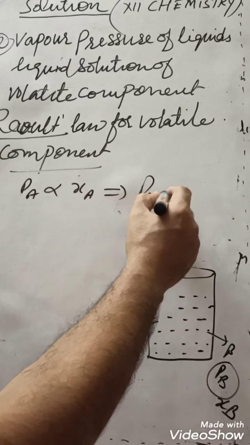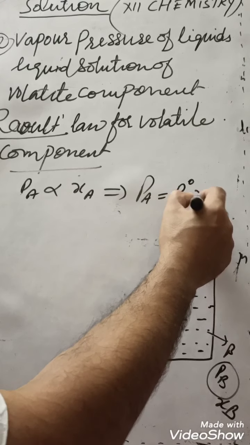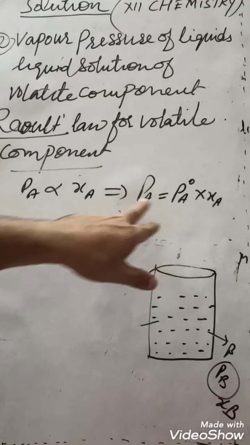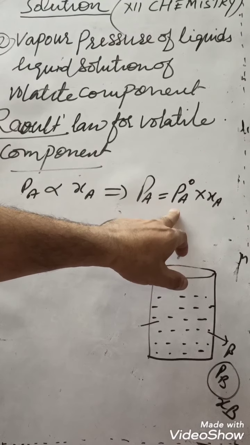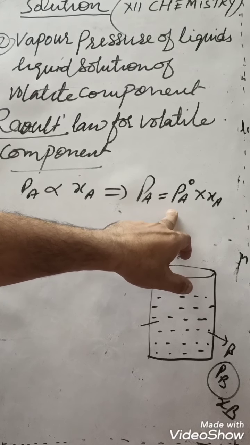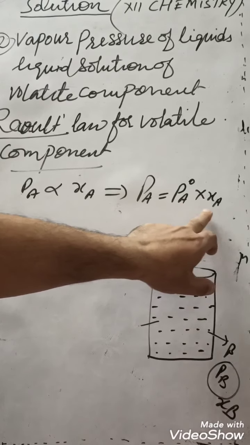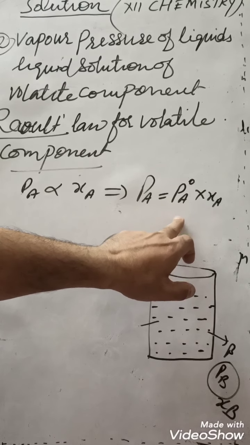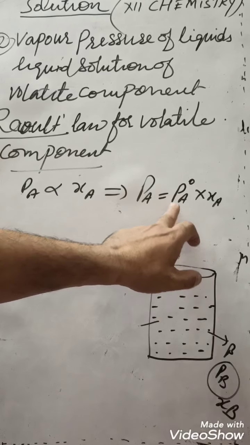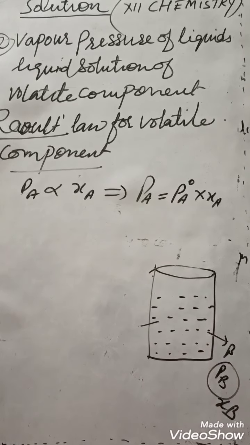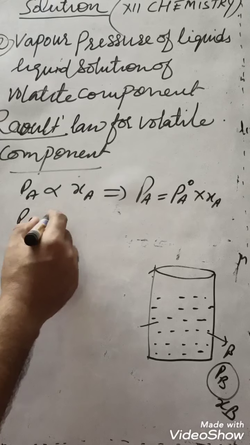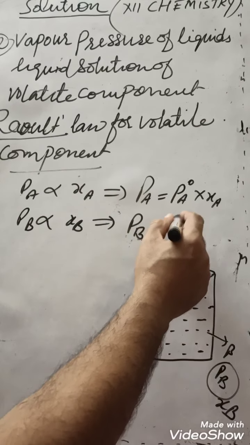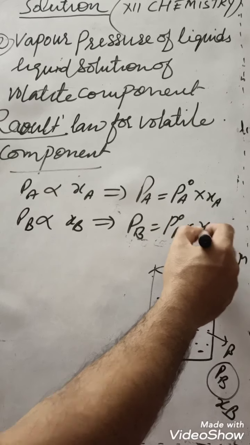So PA is equal to K into XA, and it has been observed scientifically that the value of K, that constant, is equal to the actual vapor pressure of component A. So PA is equal to P node A into XA. Similarly, PB is directly proportional to XB, and PB is equal to P node B into XB.